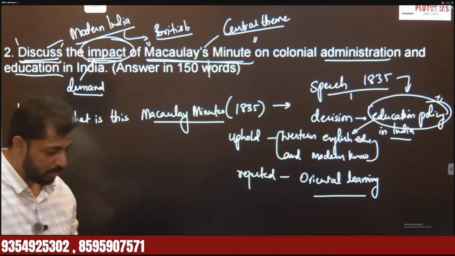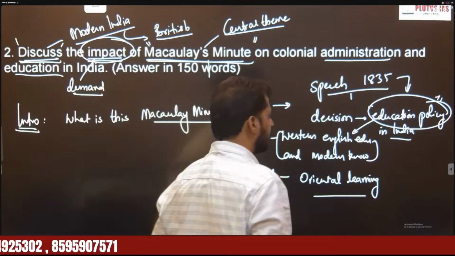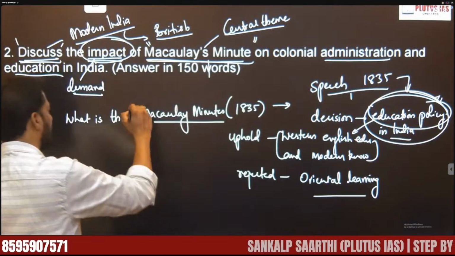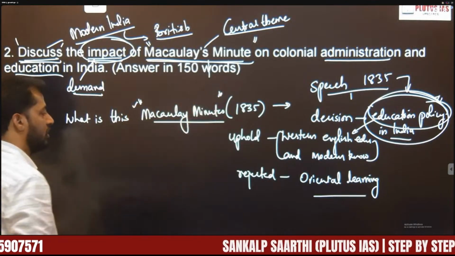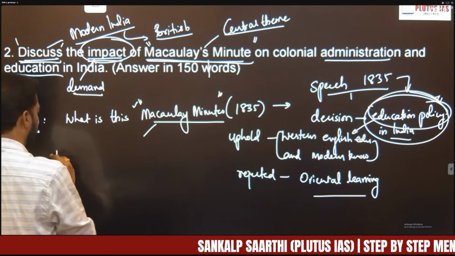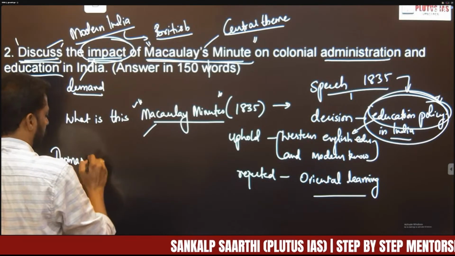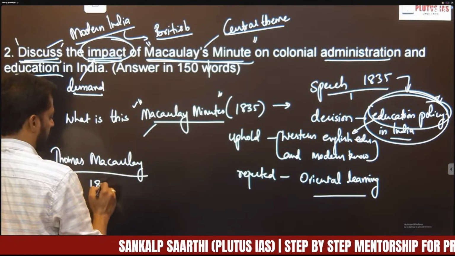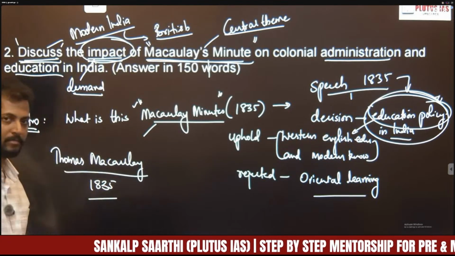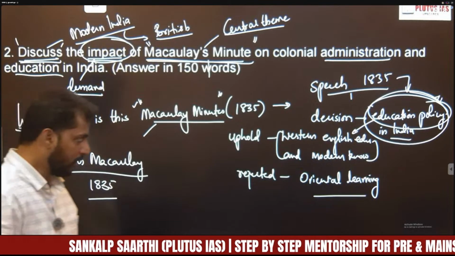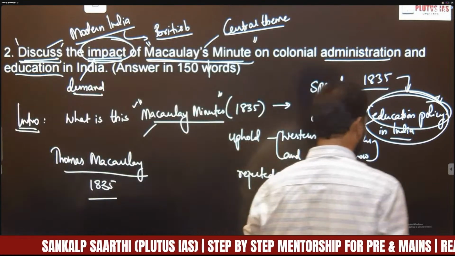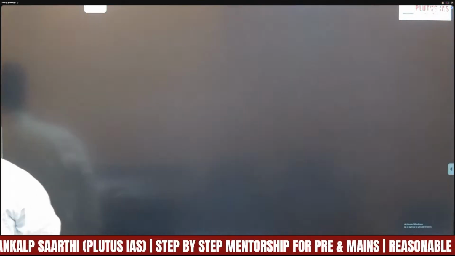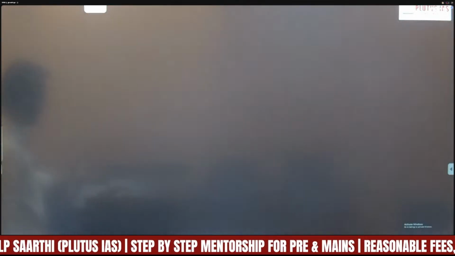This actually transformed the education policy in India. That is the significance of the Macaulay Minute given by Thomas Macaulay in 1835. Understood? So this will be your introduction part. But the demand is asking you to address the impact, right? So let us see.